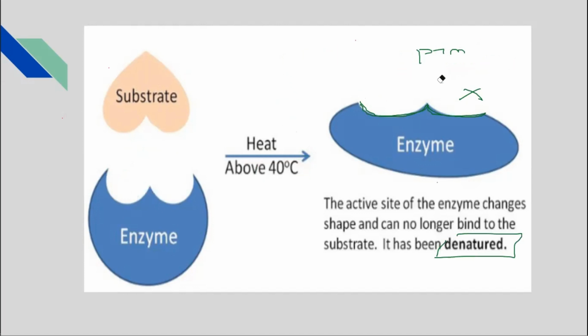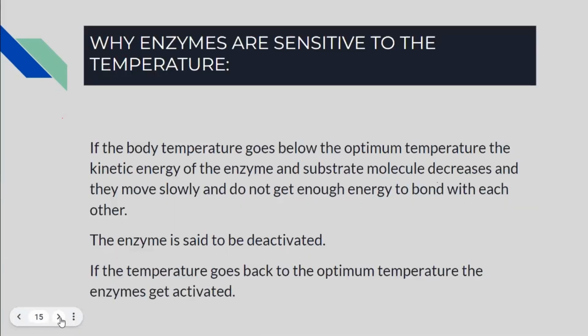Because increasing the temperature changes the shape of the active site, destroys the shape of the active site, and the substrate can no longer fit into it. So the enzyme is destroyed, and we are not going to get this enzyme back again. Then what do we have to do? We have to manufacture it in our cells anew. This is the reason that enzymes are sensitive to temperature.